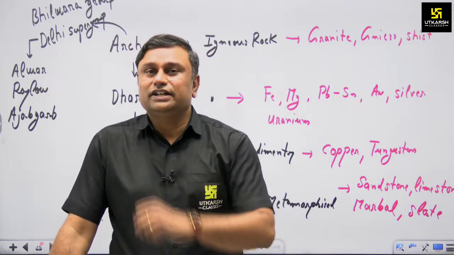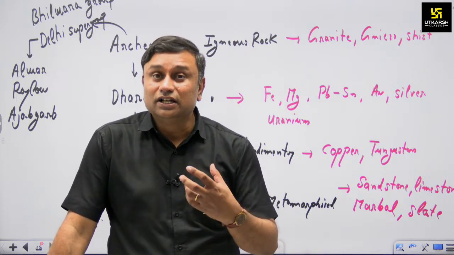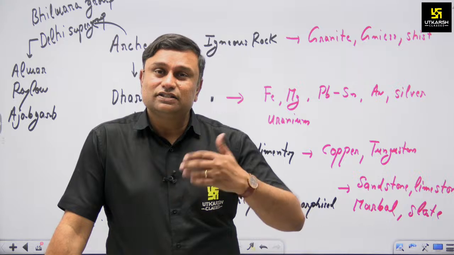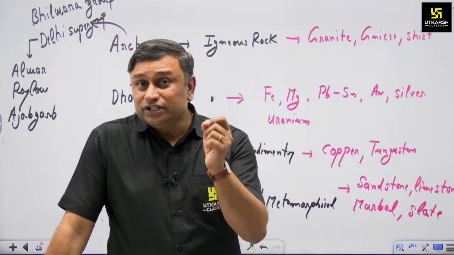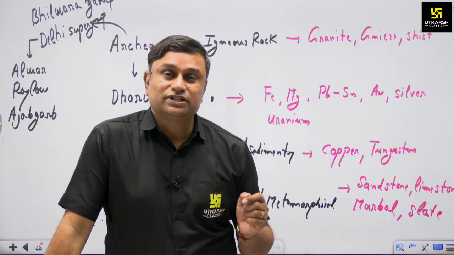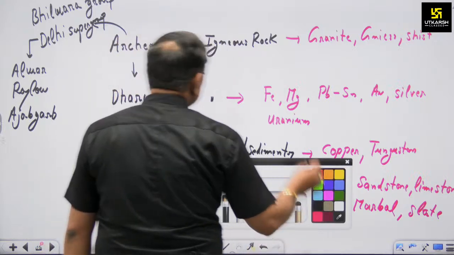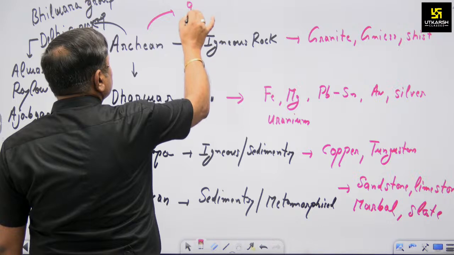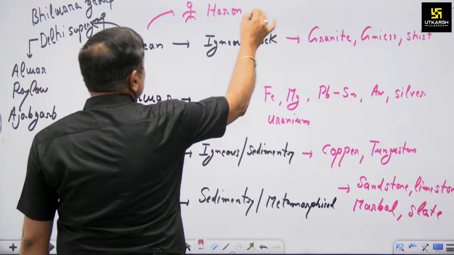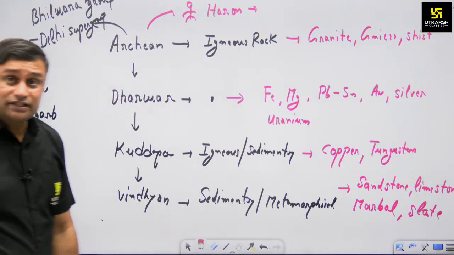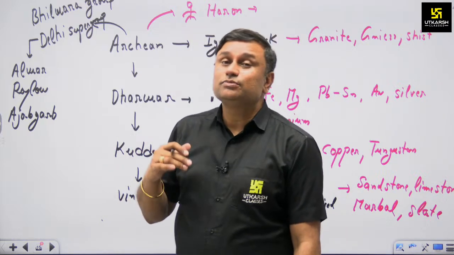Now another question arises when we discuss the Archean rock system, the Bhilwara group or the Delhi group. Who studied this section? Who was the person who initiated the study of all these things? He was Mr. Heron. Might be you heard about Mr. Heron. Mr. Heron studied all these things. Even he described the initial rock system in Rajasthan, which is known as Bundelkhand gneiss.